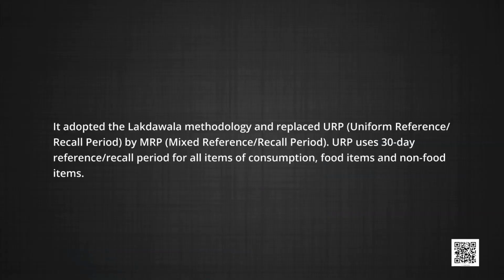It adopted the Lakdawala methodology but replaced URP, that is Uniform Reference Recall period, by MRP, that is known as Mixed Reference Recall period. URP uses 30-day reference or recall period for all items of consumption, that is food items and non-food items. But the Tendulkar committee changed the reference period to past 1 year for 5 non-food items.